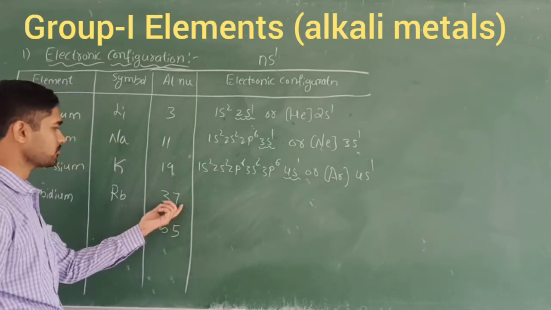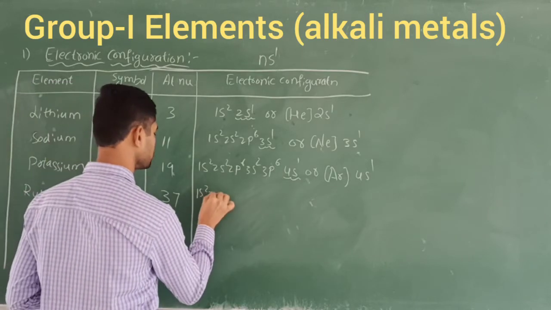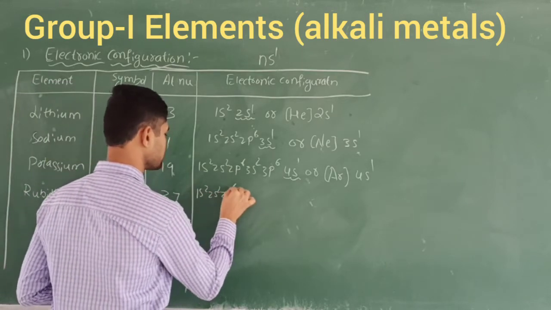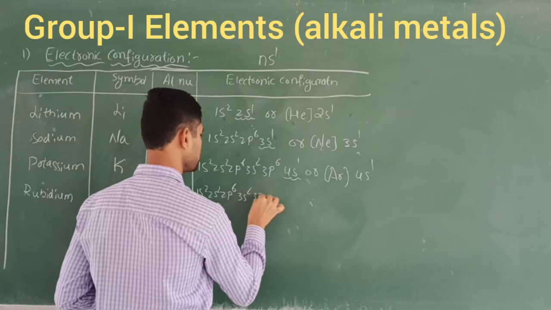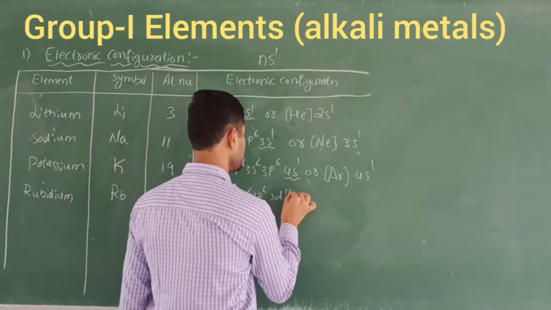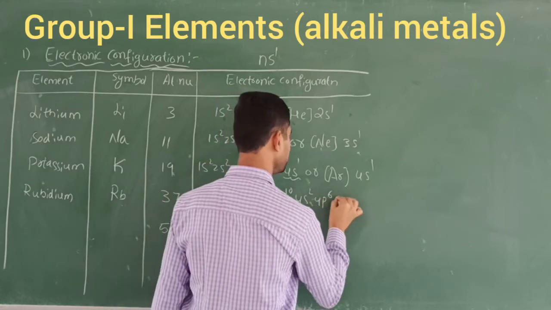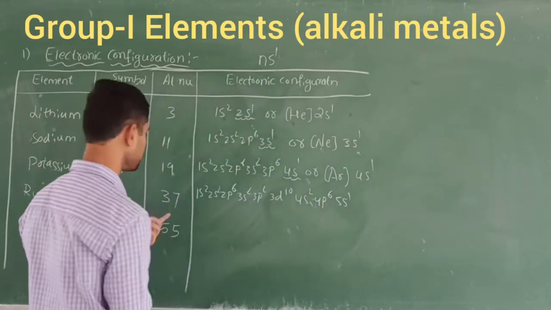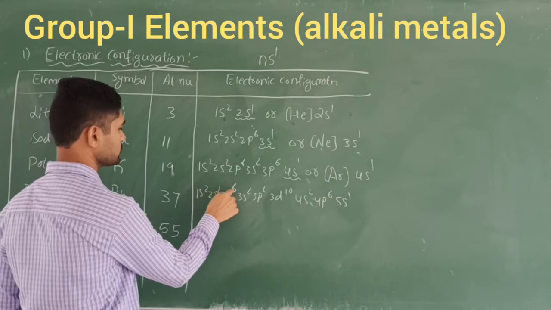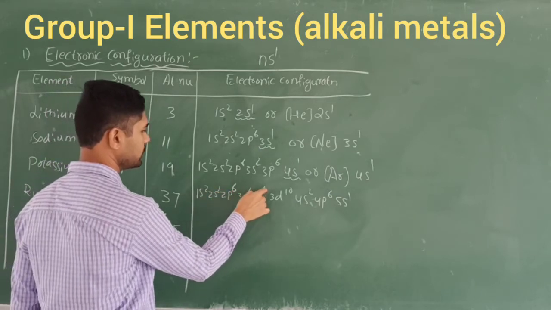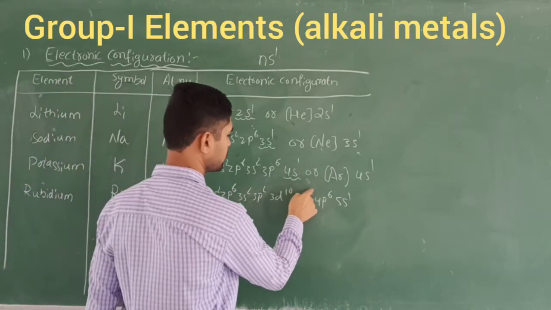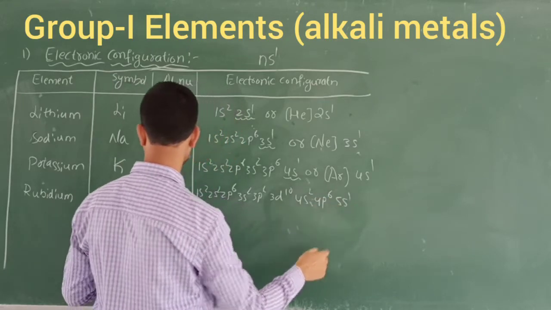Let's take the 37 configuration. How should we write this one? 1s2, 2s2, 2p6, 3s2, 3p6, 3d10, continuing, 4s2, 4p6 and 5s1. Let's count here: 2 plus 2, 4, 6, 10, 12, 18, 28, 30, 36, plus 1, 37. So that is rubidium.